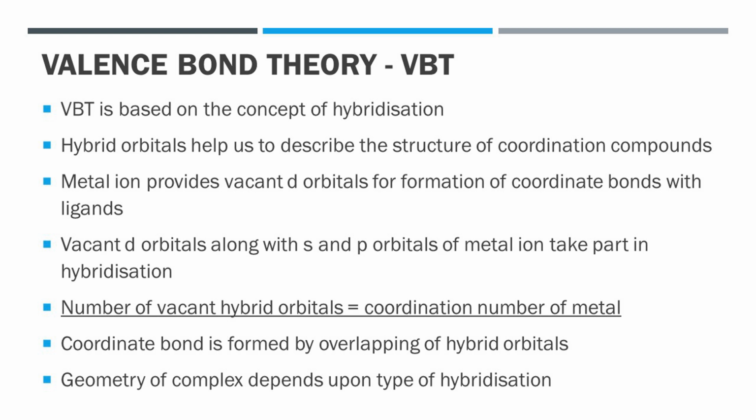Seventh step is when central metal atom or ion in the complex contains one or more unpaired electrons, then the complex is paramagnetic, while if all the electrons are paired, then the complex is diamagnetic. And the last step is type of hybridization decides the structure of the complex.